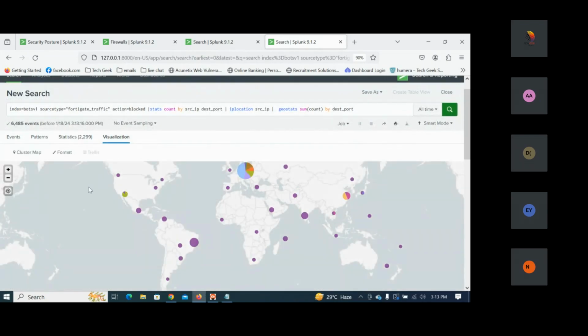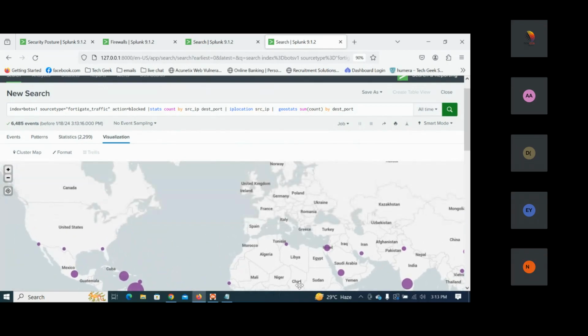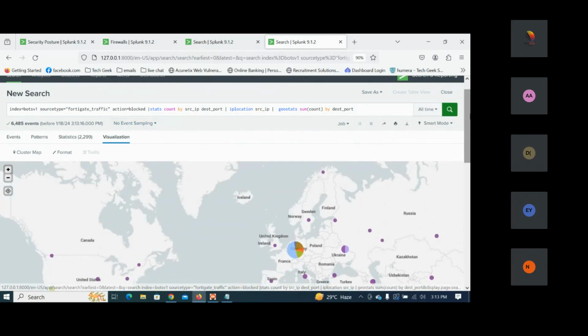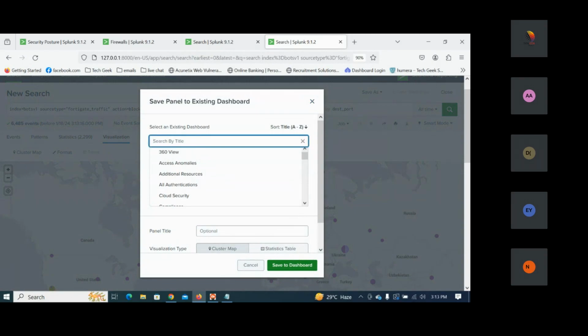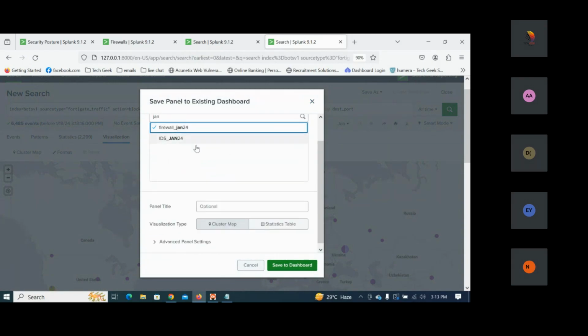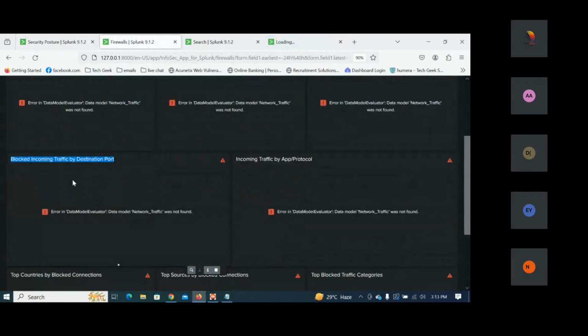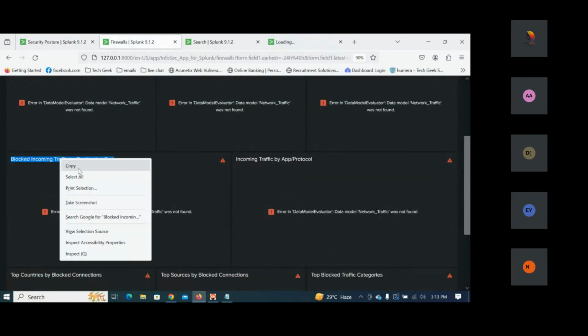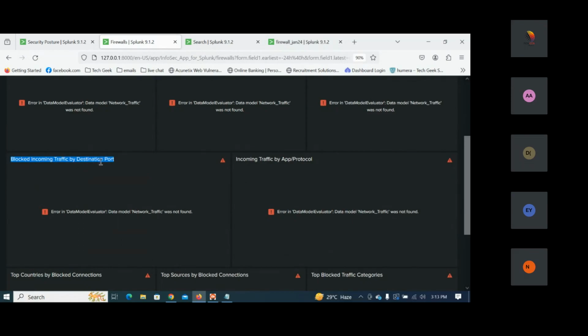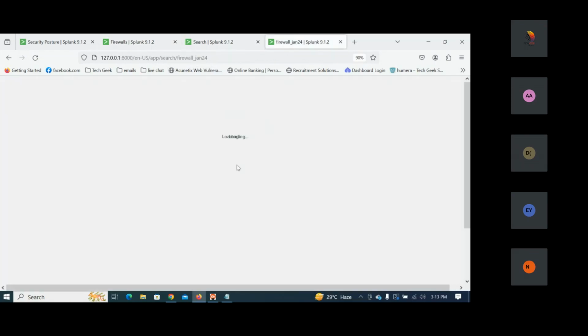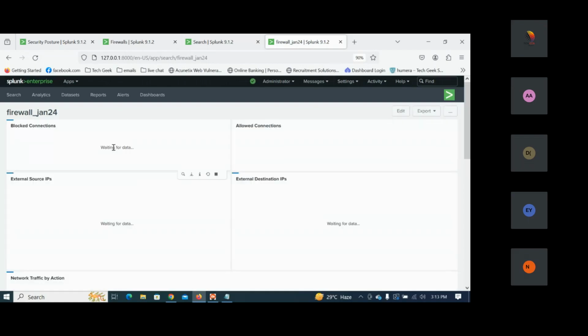So if I take this, you can see that this is all about the destination port. This is for the block connections here. So I can save this, save as existing dashboard, Jan here. I'm going to save it, view this dashboard, and here we can see block incoming traffic by destination port. Now here also we have the other field.